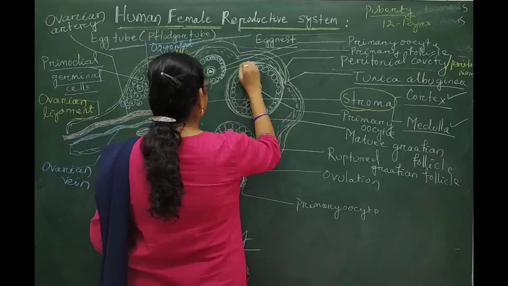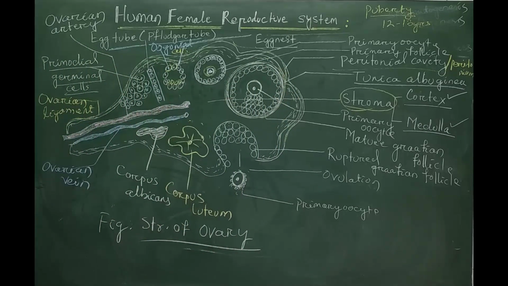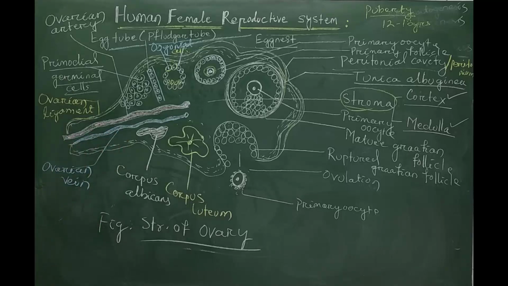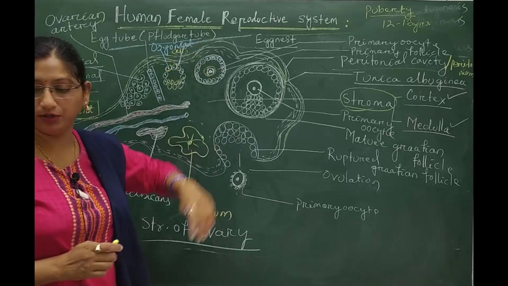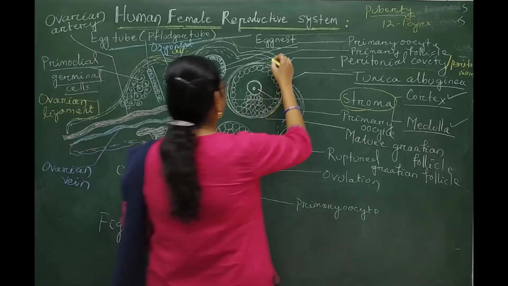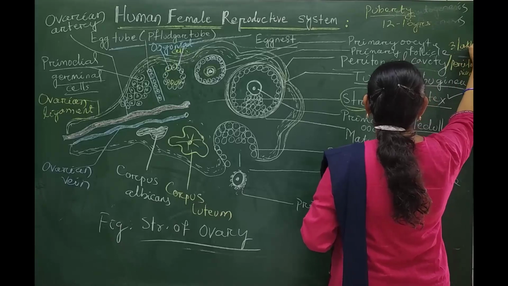After the time period, the immature Graafian follicles become mature Graafian follicles. At the time of puberty, the number of primary follicles is reduced to 3 lakhs in number.